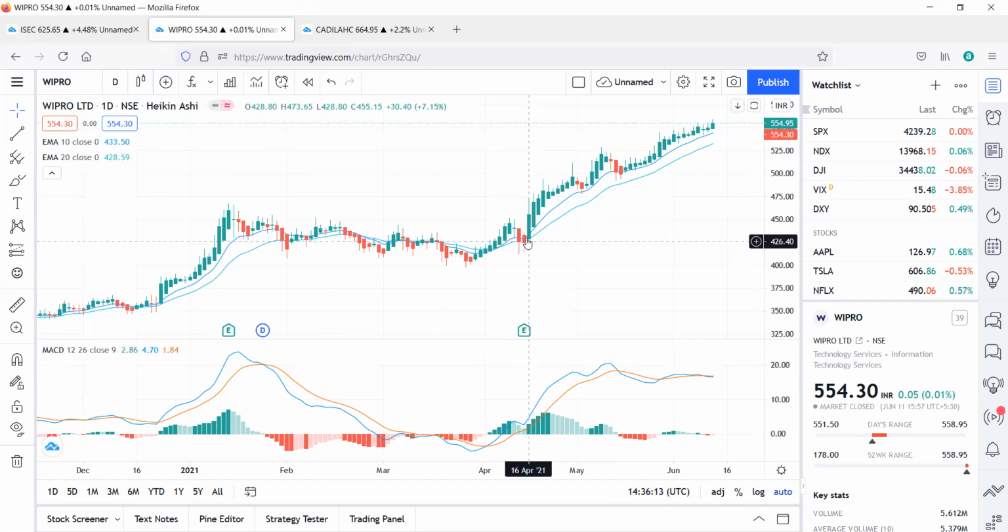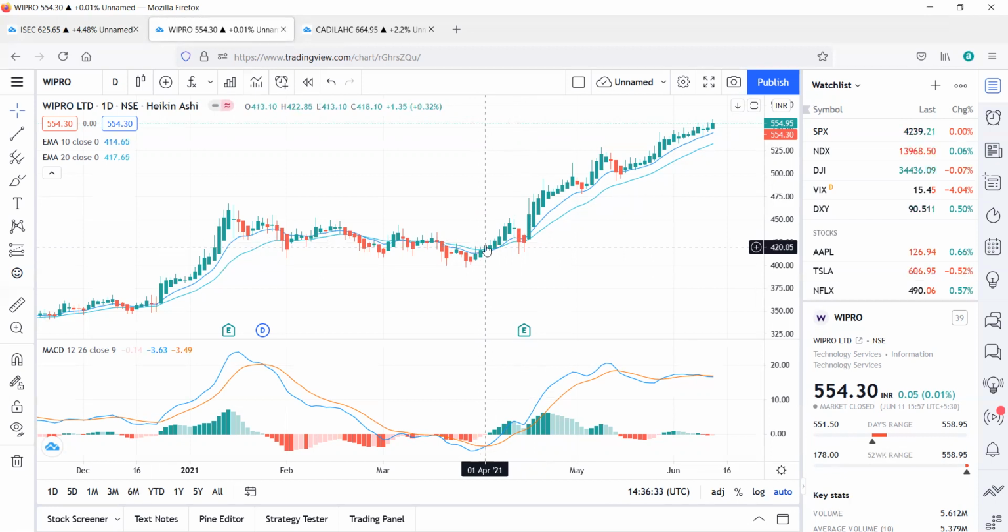Be very careful, because see here, they form two red candles. So sometimes you might hit your stop loss, so try keeping the stop loss.